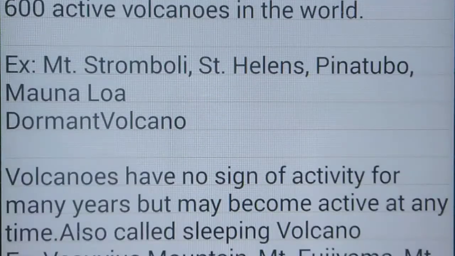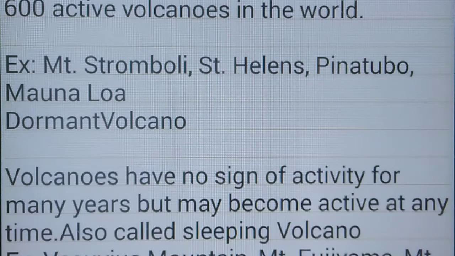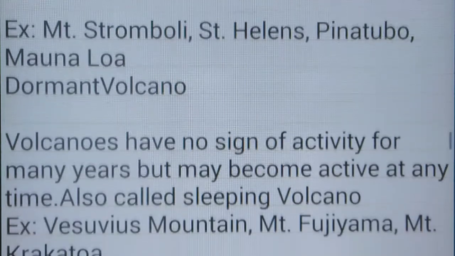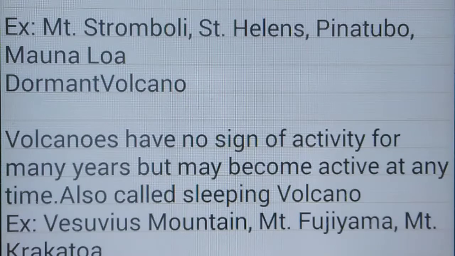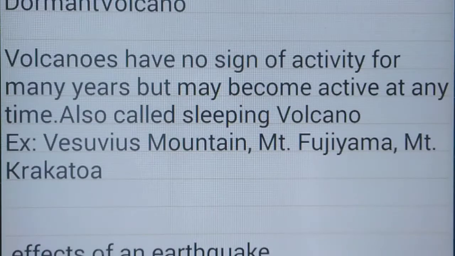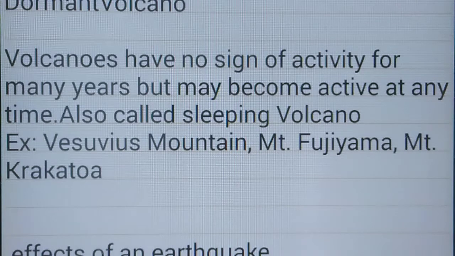Examples: Mount Stromboli, St. Helens, Pinatubo, Mauna Loa, etc. Dormant volcanoes have shown no sign of activity for many years but may become active at any point of time. They are also called sleeping volcanoes. Examples: Mount Vesuvius, Mount Fujiyama, Mount Kyota.